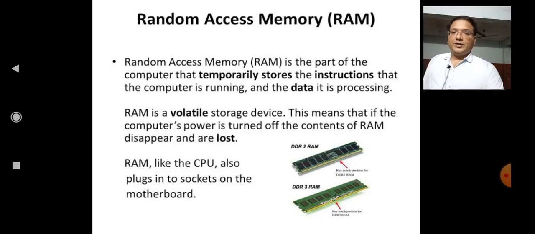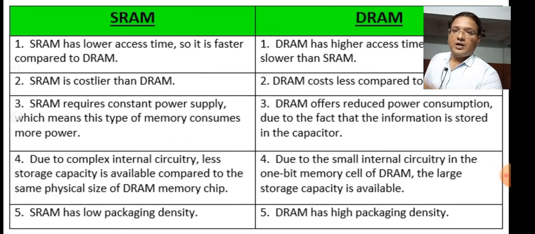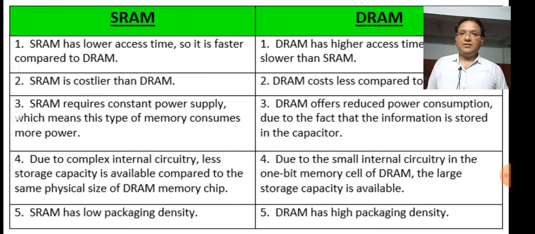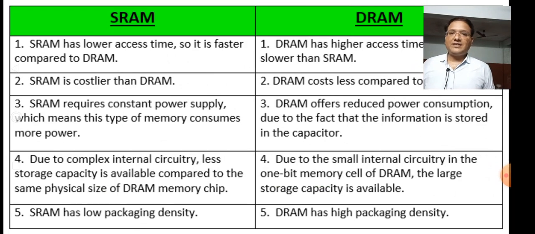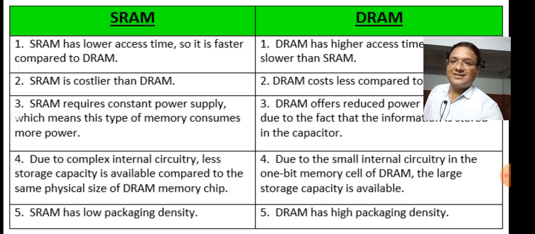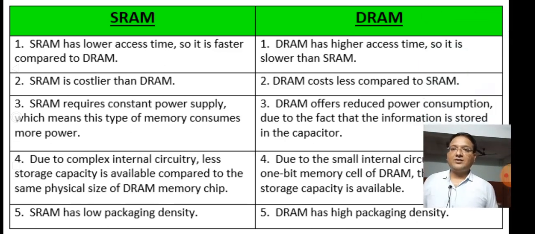So there are two types of RAM available: SRAM and DRAM. SRAM stands for static RAM and DRAM stands for dynamic RAM. SRAM has lower access time, so it is faster compared to DRAM. DRAM has higher access time, so it is slower than SRAM.